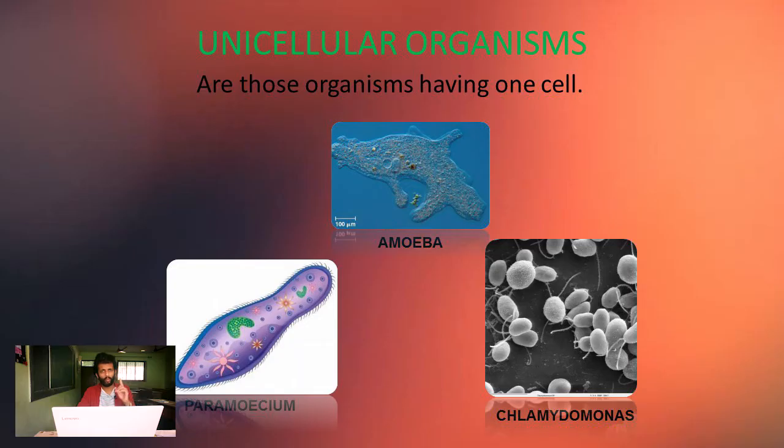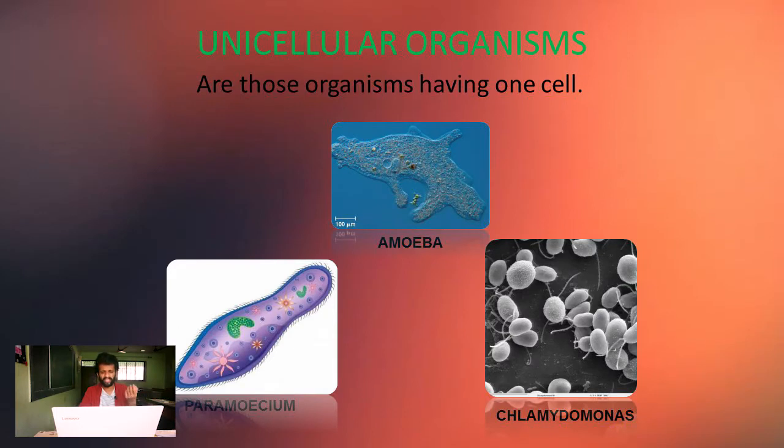Then let us understand what is the meaning of unicellular organisms. The word uni, U-N-I, means one. Cellular means cell. So any organism which has one cell will be called a unicellular organism. Unicellular organisms are those which have one cell, simple. And an example is the amoeba.